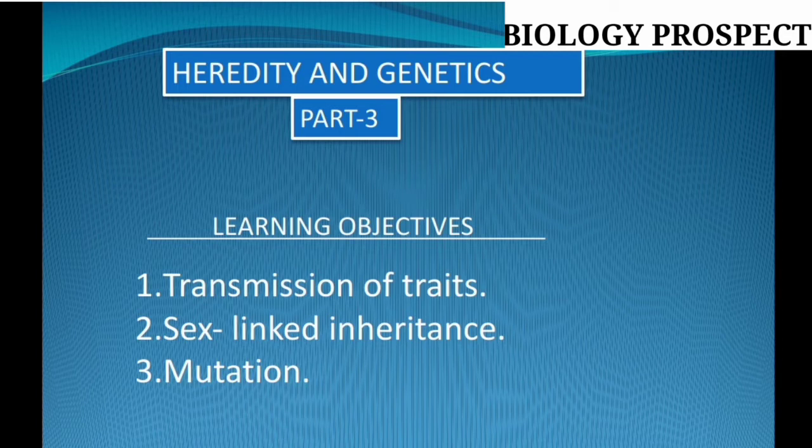This is the genetics chapter we have already started to learn. So today's topics are the transmission of traits and sex-linked inheritance.